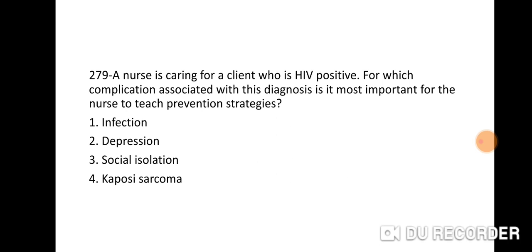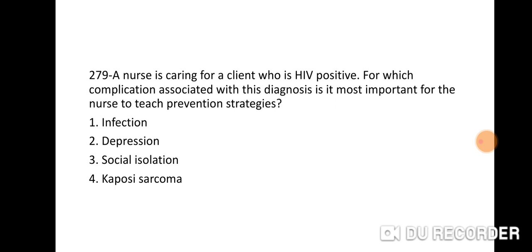Next question 279. A nurse is caring for a client who is HIV positive. For which complication associated with this diagnosis is it most important for the nurse to teach prevention strategies? Option 1, infection. 2, depression. 3, social isolation. 4, Kaposi sarcoma.